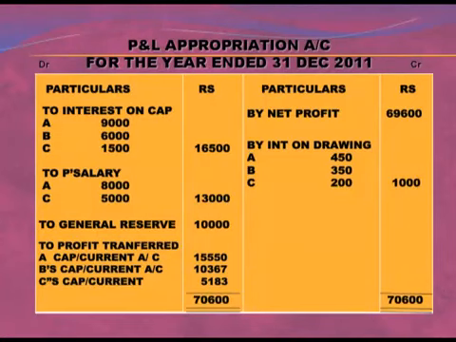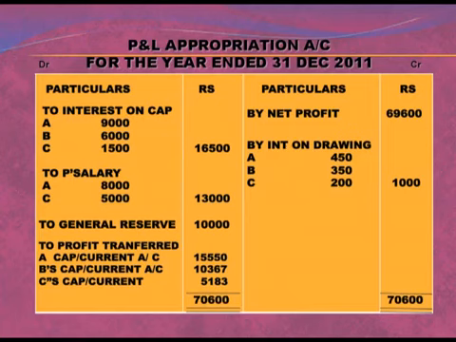and 5,000. We will write this on the debit side, that is a total of 13,000. It was also mentioned in the question, transfer 10,000 to general reserve. Now move to the credit side. Net profit was given as 69,600 and interest on drawings was given on A, B and C, as you can see in the question, 450, 350 and 200, which we have written in this format, and the total amount is 1,000.